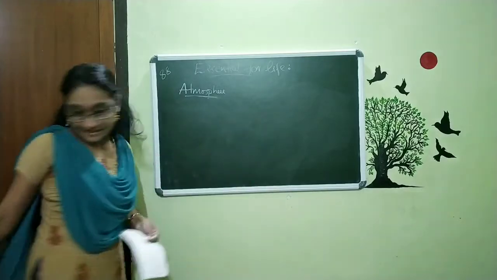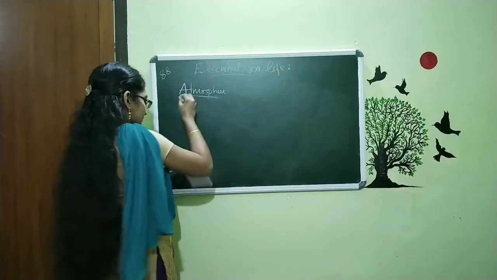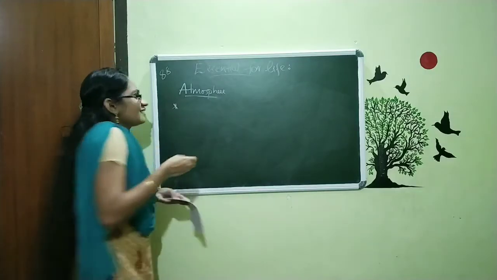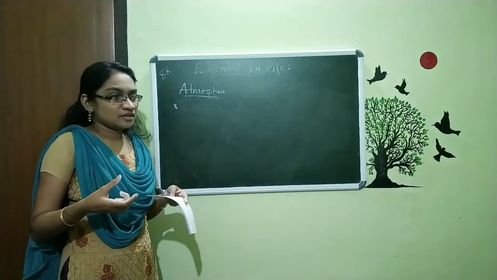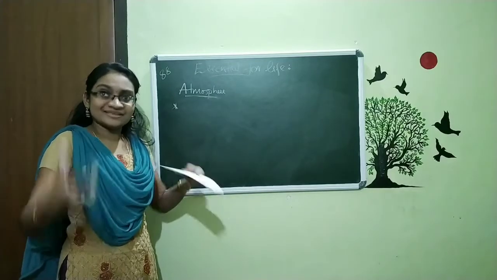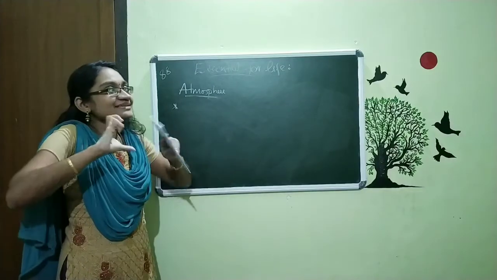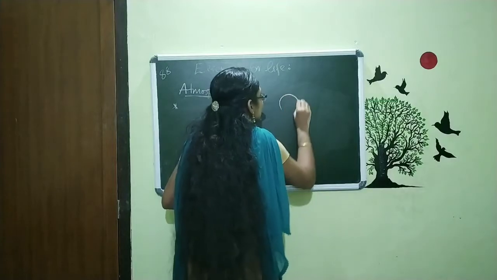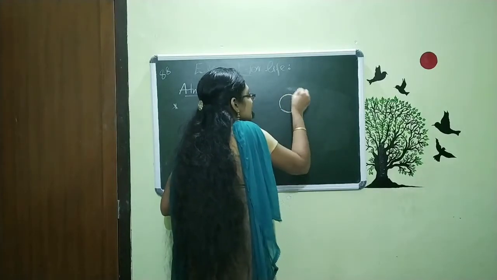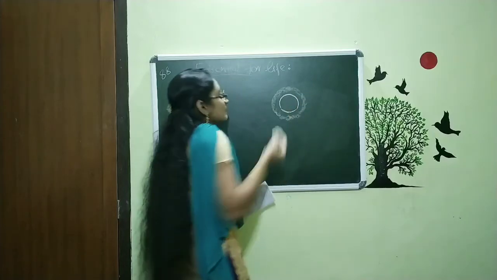Now we are going to study the further things about the atmosphere and how thick this atmosphere is. Is it 1 centimeter or 1 kilometer? What is the thickness of this atmosphere? I already said that for our earth it has a thick layer of air.